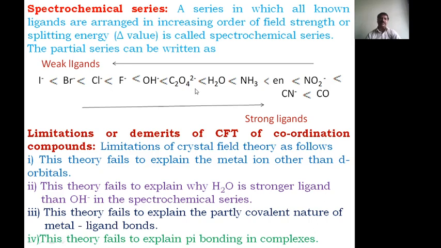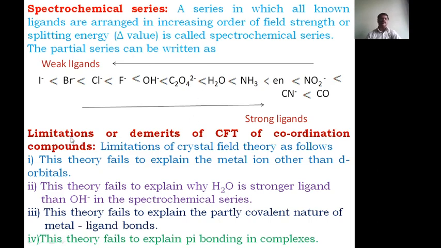Therefore, we say that from aqua these ligands are the weak ligands, and from amine these ligands are strong ligands. Strong ligands are applicable for low spin complexes, and weak ligands produce high spin complexes. These are about the spectrochemical series.